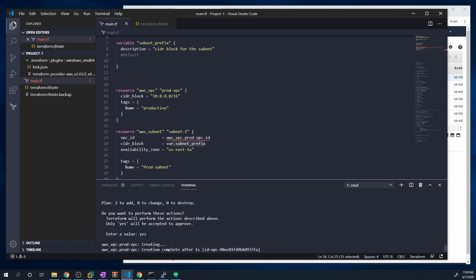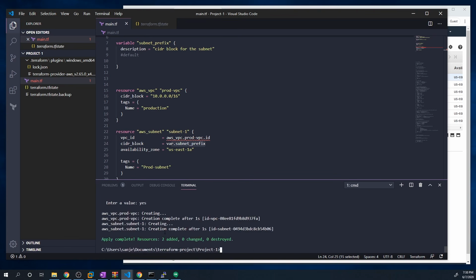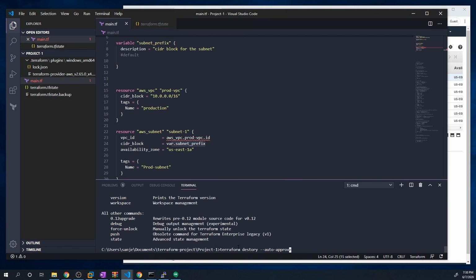Now, it's kind of a pain to have to get prompted for what the value of a variable should be. So there are other ways of passing in values or assigning values to a variable. And one of those is through a command line argument. What we can do is, well, first, let's do a Terraform destroy so we can delete those resources. And it looks like I spelled something wrong.